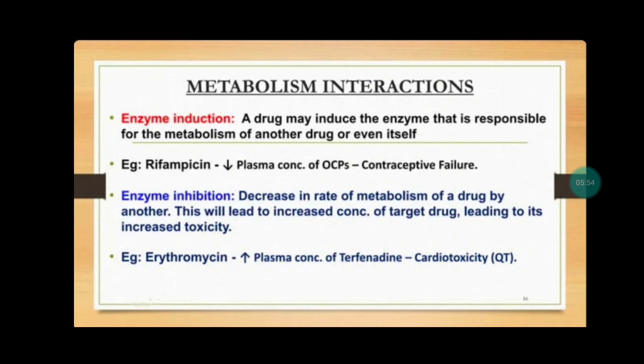The other one is enzyme inhibition, which means a decrease in the rate of metabolism of a drug by another. This will lead to an increased concentration of the target drug, leading to increased toxicity. For example, erythromycin increases the plasma concentration of terfenadine, so cardiotoxicity can occur.